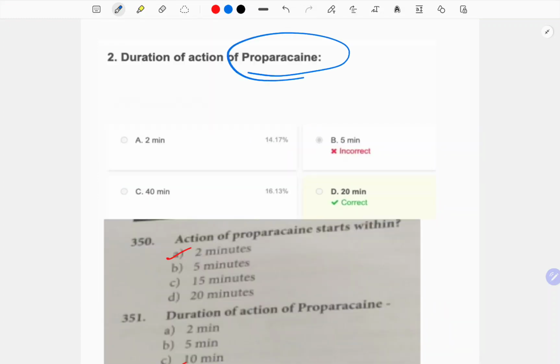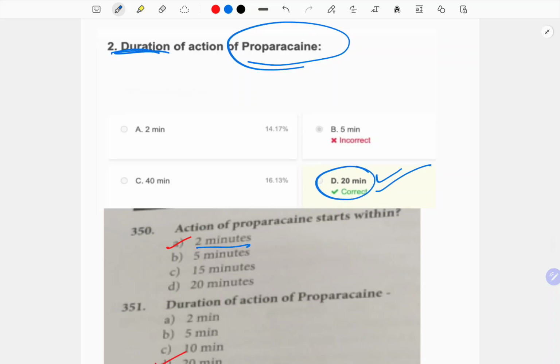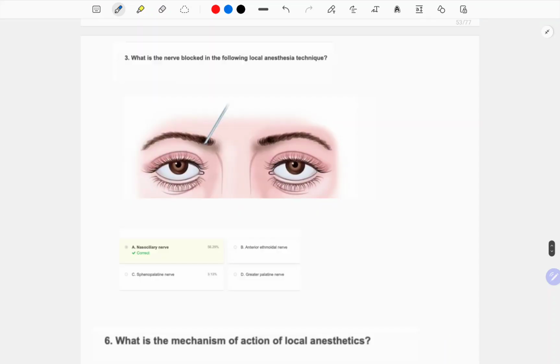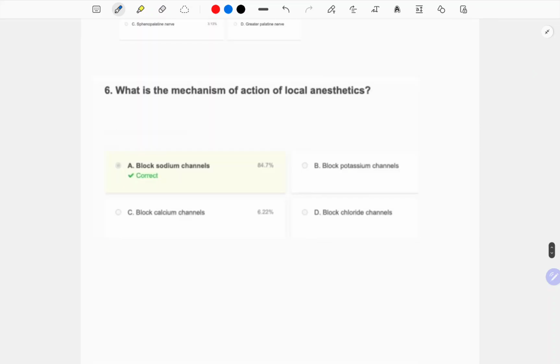Okay, I think this is a repeat question, so the answer is 20, the duration they're asking. So the action starts in 2 minutes and the duration is 20 minutes. Which is the nerve blocked in the following local anesthetic technique? This is the nasociliary nerve which is being blocked. This is the passage here.